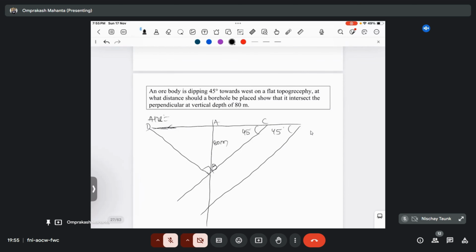and it wants to calculate the total distance from the borehole to the place, that means it wants to calculate the AD value. So the borehole will intersect the perpendicular at a vertical depth of 80 meter. Okay, so basically let's calculate the AC value first, then we'll calculate the AD value. After that we'll sum these two and get the whole value. Okay,